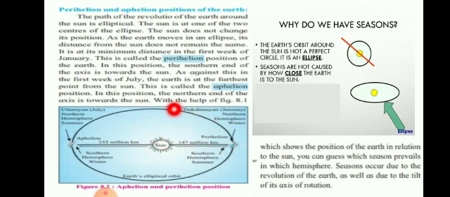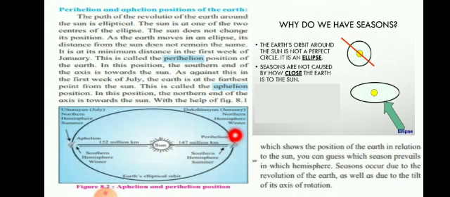The orbital path of the earth is elliptical. So when it is at this end, it is nearby, and it is called perihelion. In this position, the southern end of the axis is towards the sun. You can see the earth here, and I will show you further in detail.